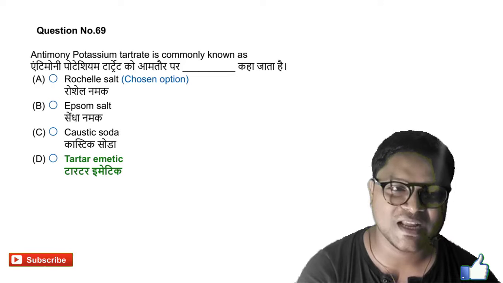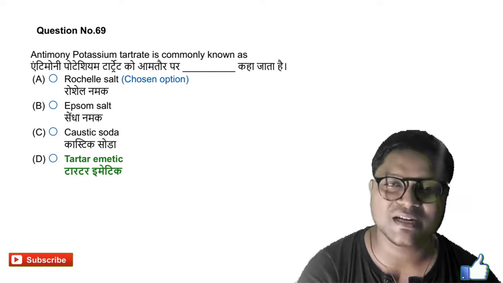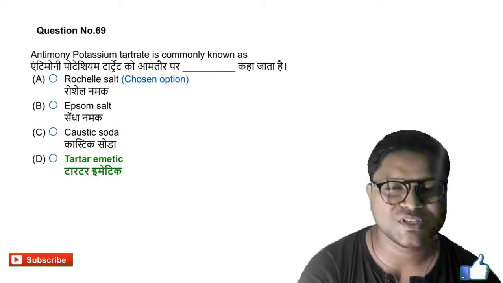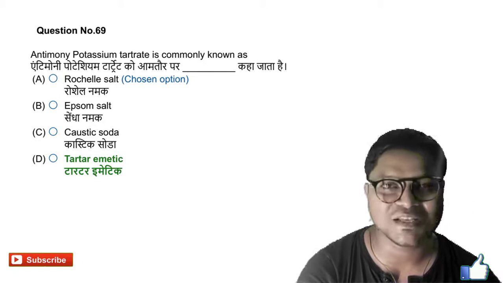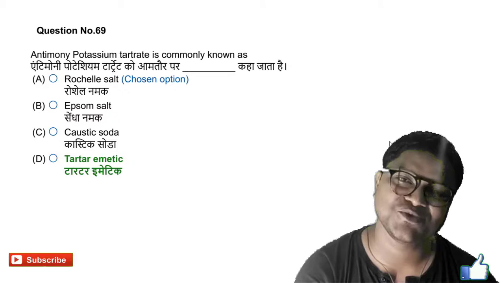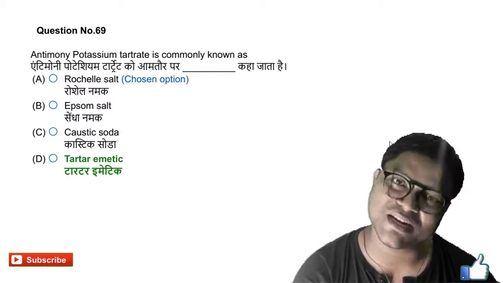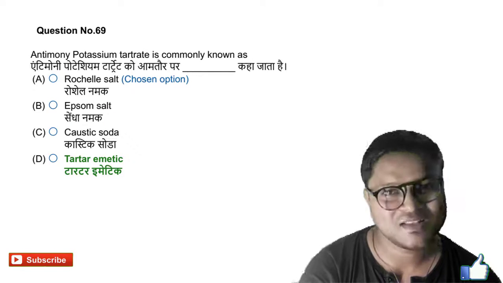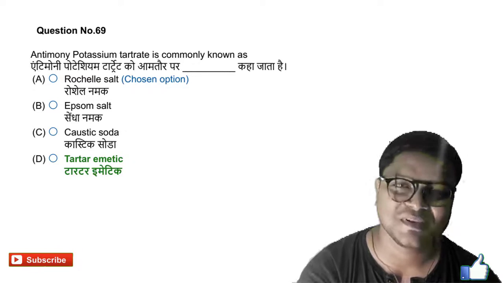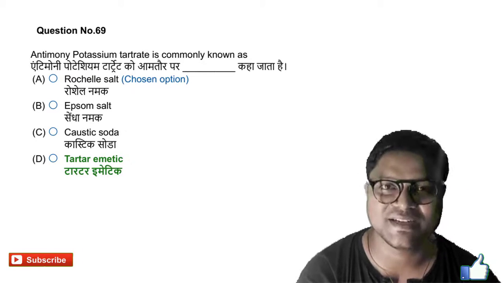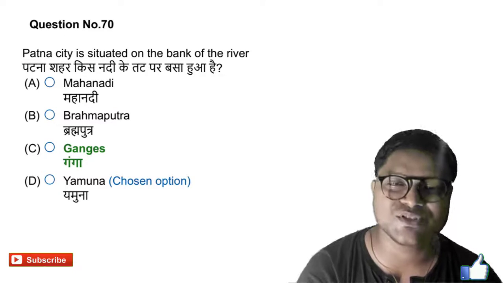Question number 69. Antimony potassium tartrate is commonly known as dash. So Rochelle salt, sodium potassium tartrate, is known as Rochelle salt. Epsom salt, magnesium sulfate, is otherwise known as Epsom salt. Caustic soda, sodium hydroxide, is otherwise known as caustic soda. The last one, tartar emetic, is otherwise known as antimony potassium tartrate. The option D is the right answer. Okay, next question.